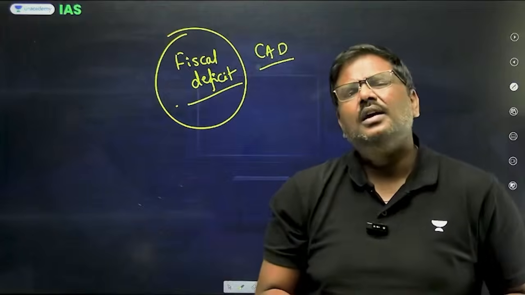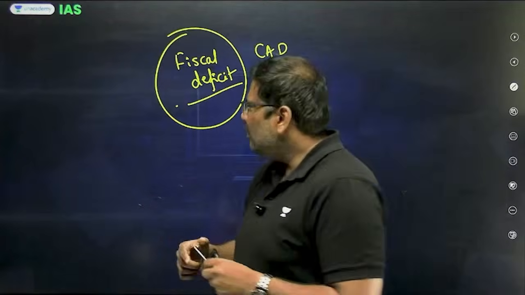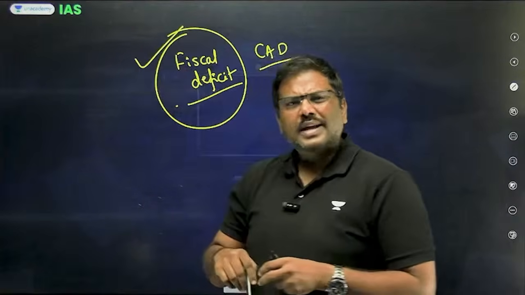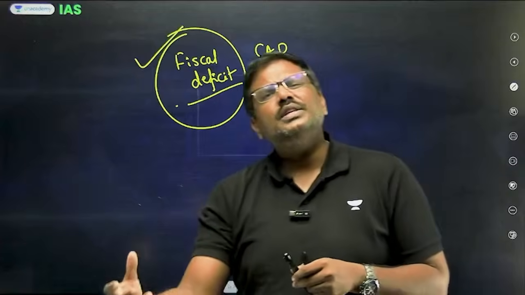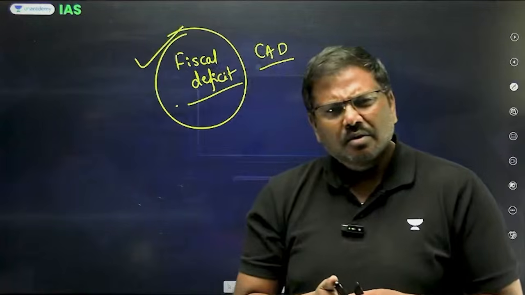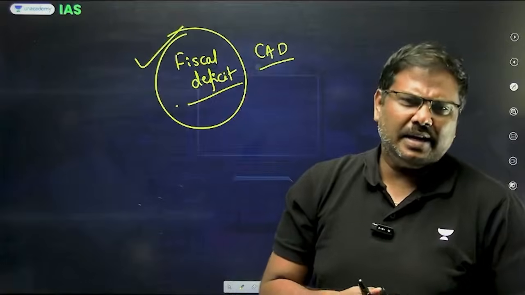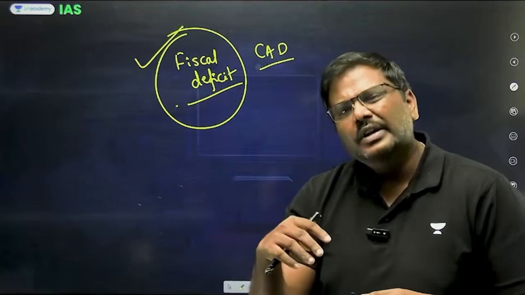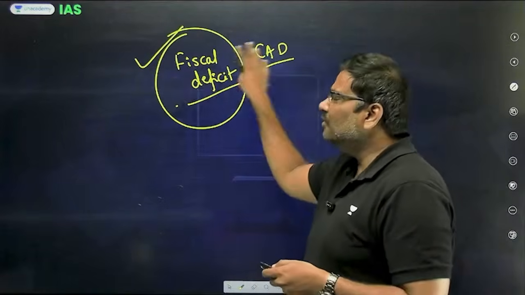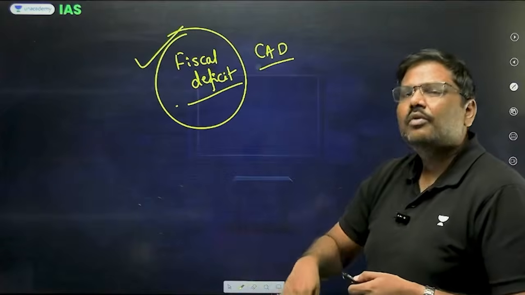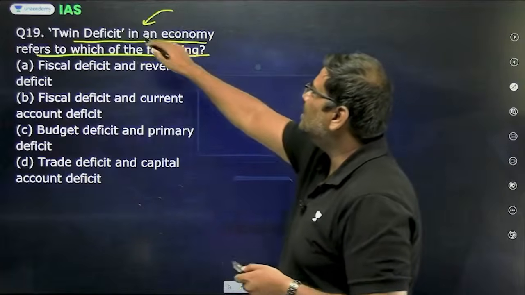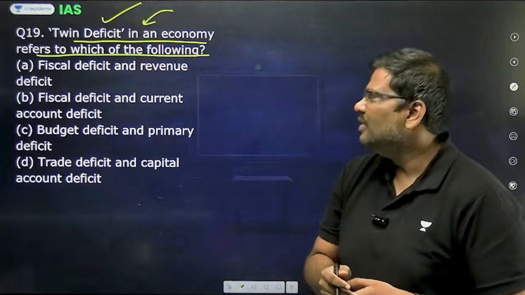This is one theory. Another theory also says, when the government of India will borrow more and spend money, the demand for the goods and services in India will increase. When the demand will increase, imports will increase, that will further widen the current account deficit. So there are different ways to explain why both of them will move in the same direction. When both these deficits increase, this is called as a twin deficit.